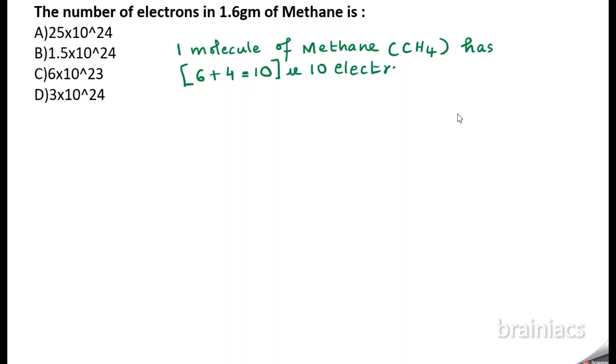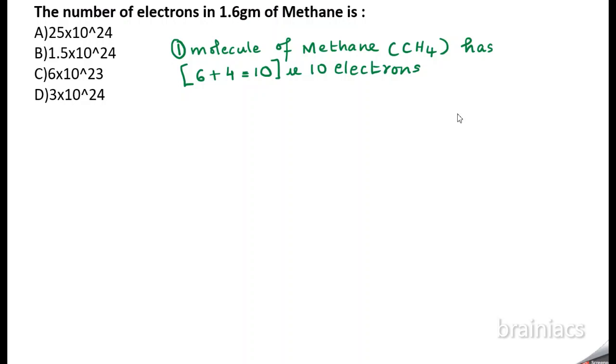Very, very important. So please remember: we are talking about just one molecule of methane, and one molecule of methane has 10 electrons. Now, this is the basic understanding. If they are asking you regarding the number of electrons, protons, neutrons, whatever it be, always find in one molecule how many electrons are there. This you need to find out first.